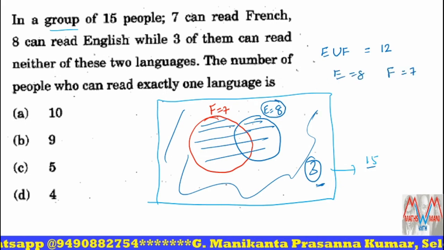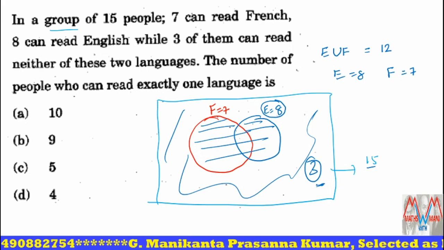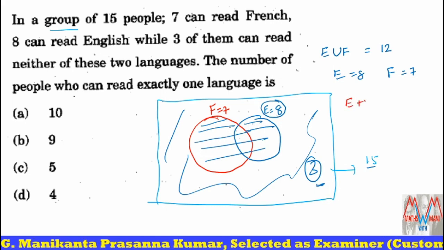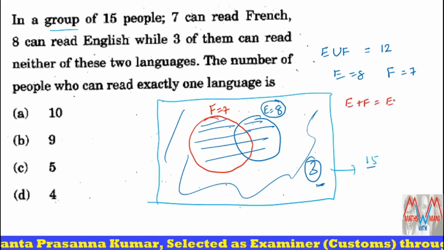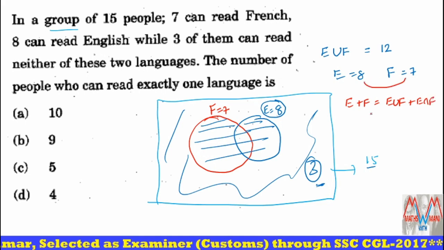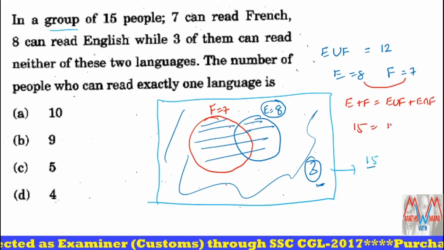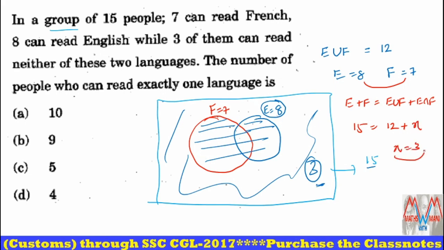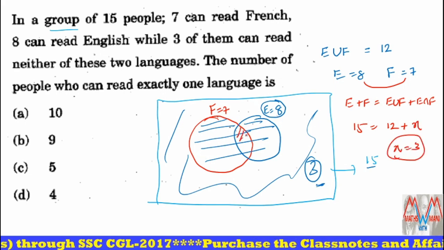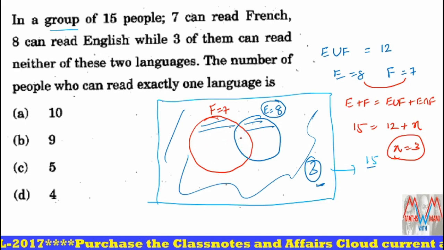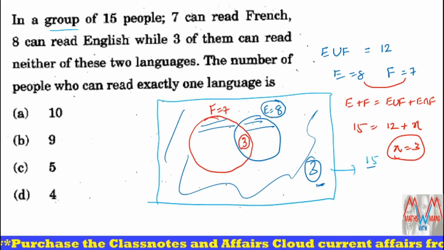In sets and Venn diagrams, we know a direct formula: E plus F is equal to E union F plus E intersection F. So 8 plus 7, 15, is equal to 12 plus E intersection F. So the intersection is 3.